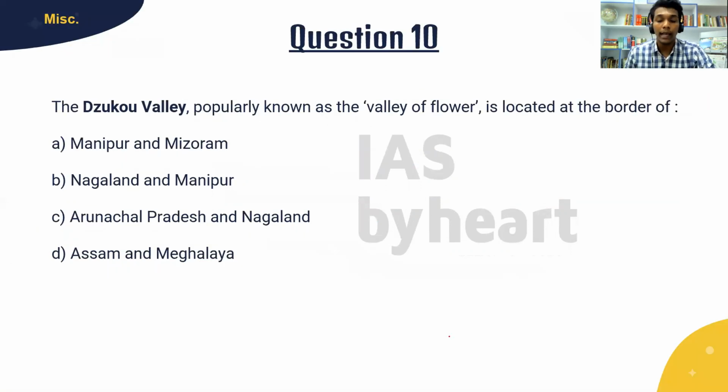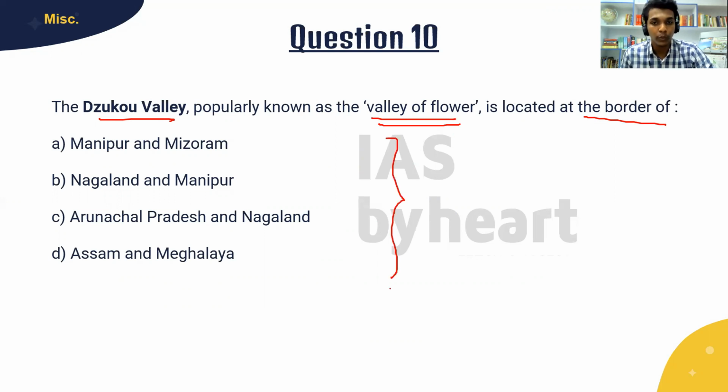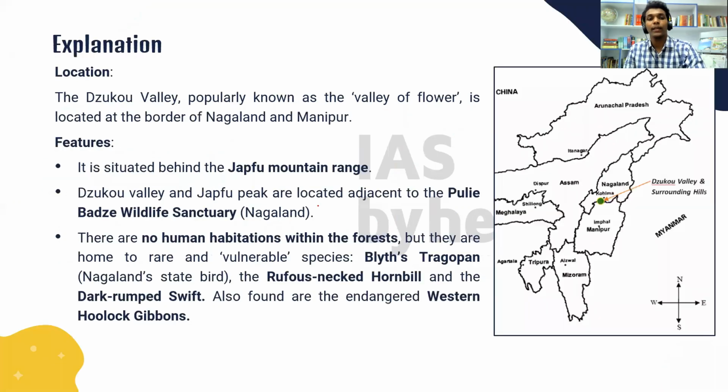And the last and final question for this session is about the Zuko Valley. This Zuko Valley, popularly known as the Valley of Flower, is located at the border of... Only if you know which states, you can answer this question. So the answer to this question is Nagaland and Manipur. Okay. So Zuko Valley, popularly known as the Valley of Flower, is located at the border of Nagaland and Manipur.